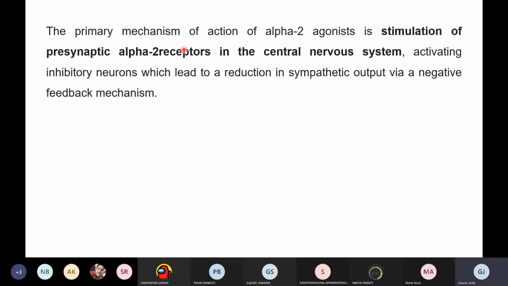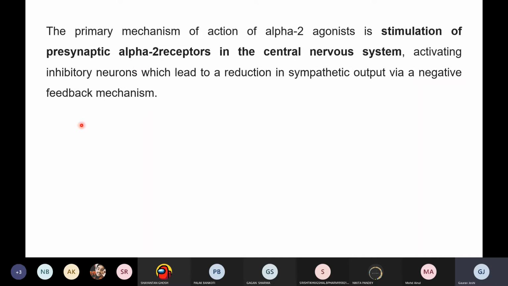This thing we have discussed yesterday also. The primary mechanism of the alpha 2 agonist is the stimulation of the presynaptic alpha 2 receptor in the central nervous system, activating inhibitory neurons, which lead to a reduction in the sympathetic output via a negative feedback mechanism. So this negative feedback mechanism is decreasing the blood pressure. It is a negative feedback mechanism which is lowering the blood pressure.